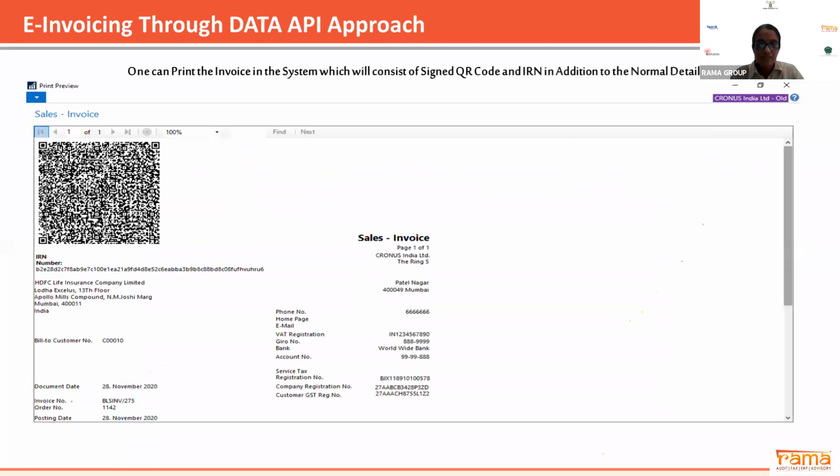So from this Navision, you will see your e-invoicing. This is the e-invoicing which has been generated from the ERP itself. We don't have to log in anywhere. Just on a click of a button, you are able to generate e-invoice.